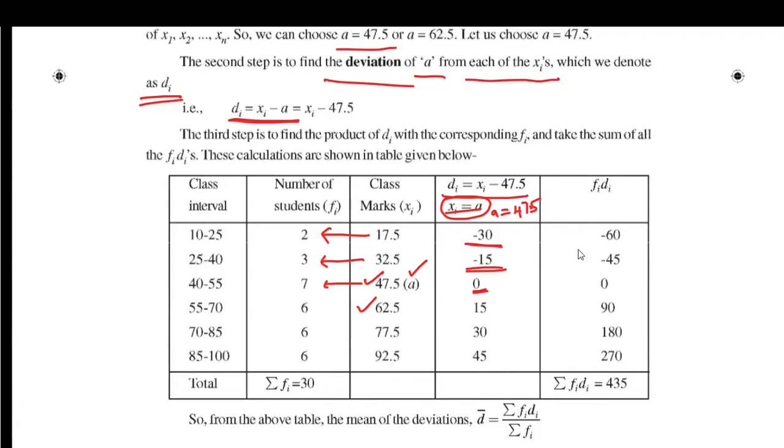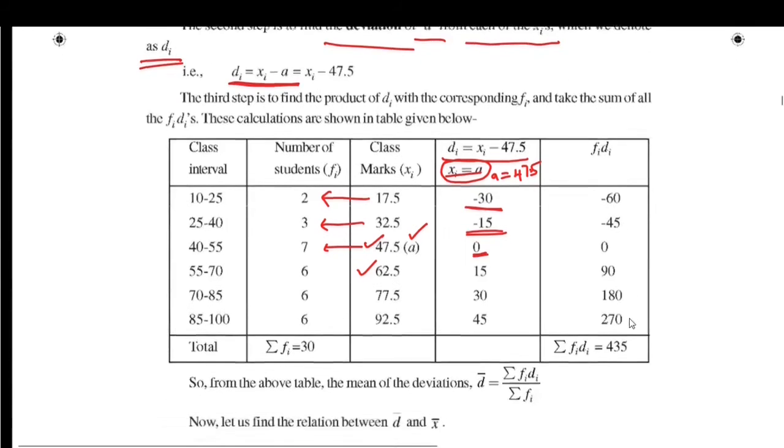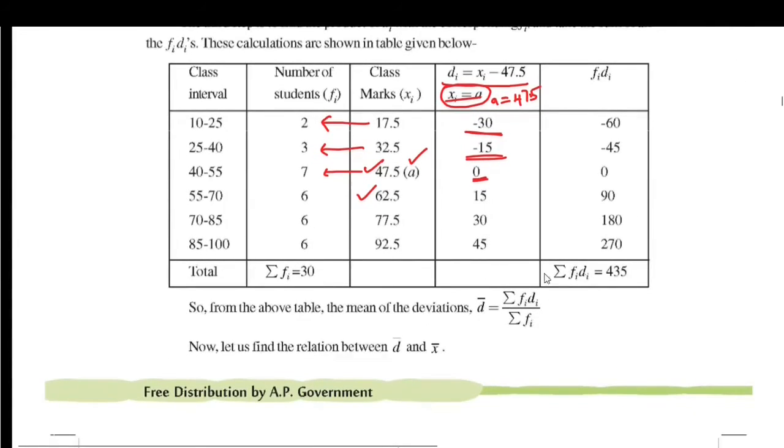After taking the deviations, we find Fi di. We write another column for Fi di and find out values for Fi di. Then finally, we take the summation of Fi di. Here we got value of Fi di as 435. Using summation of Fi di and summation of Fi, we find mean of the deviations.